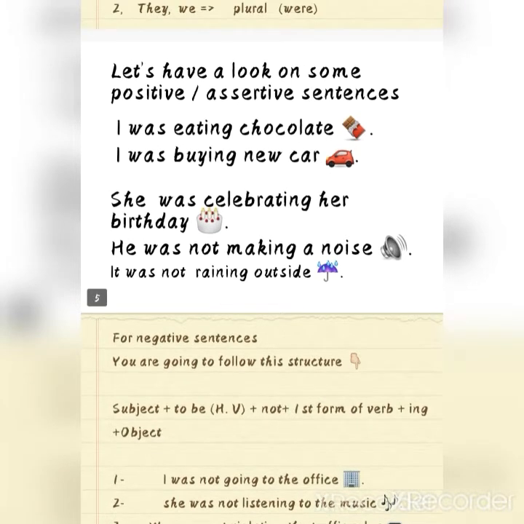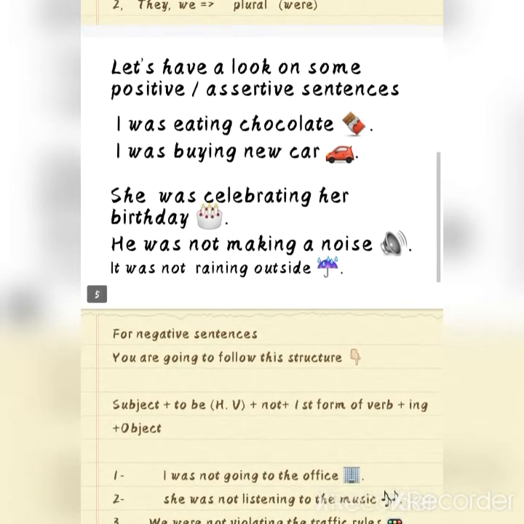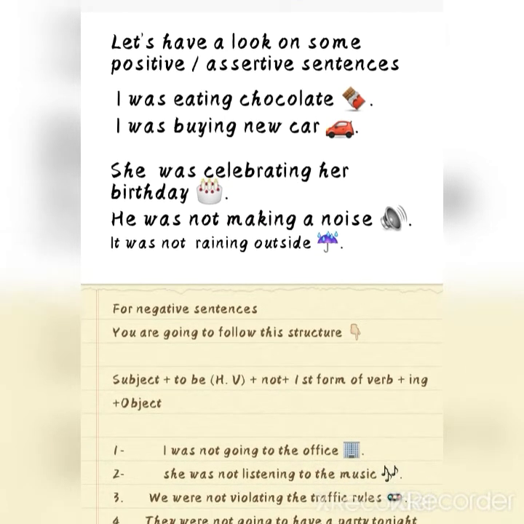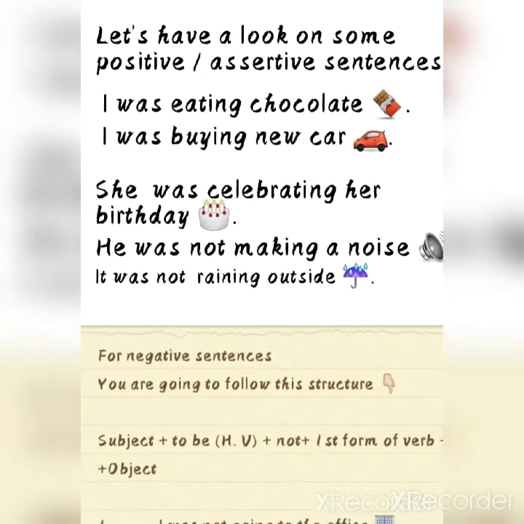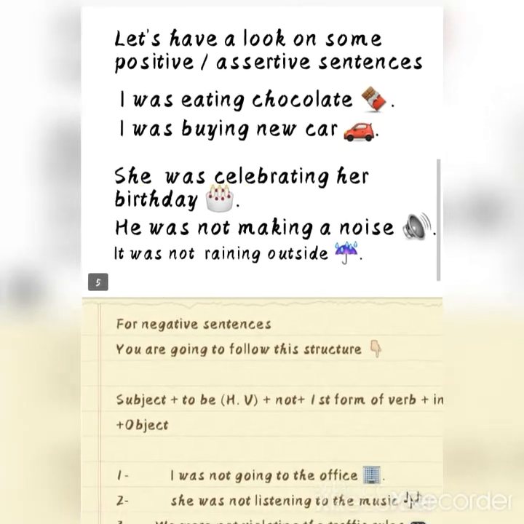From these examples, you will see that we are using was because our subject is singular: I, she, he, and it. We discussed earlier that we are going to put was with our singular subjects. So after was, our helping verb, there is the first form of verb, eat, and we are adding ing with that, and chocolate is our object.